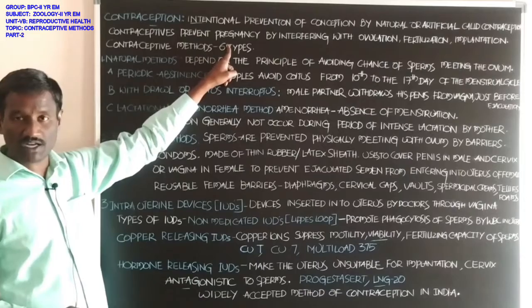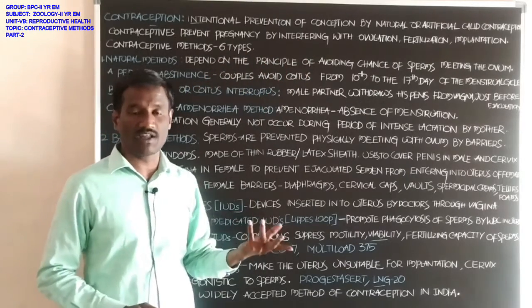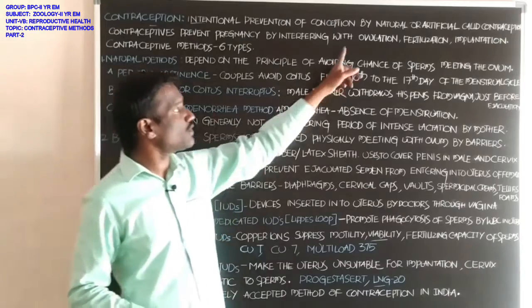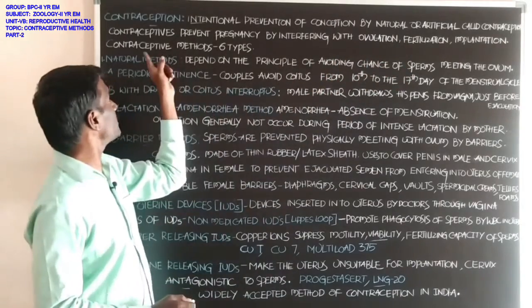Contraceptives prevent pregnancy by interfering with ovulation, fertilization and implantation.